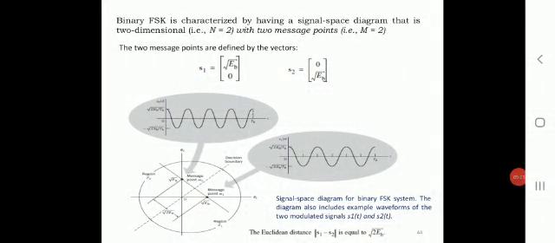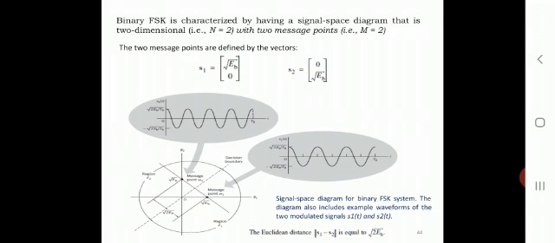The signal space diagram for binary FSK is shown in this slide. The diagram also includes the example waveforms of the two modulated signals s_1(t) and s_2(t), and the two different signals are shown with different frequencies.